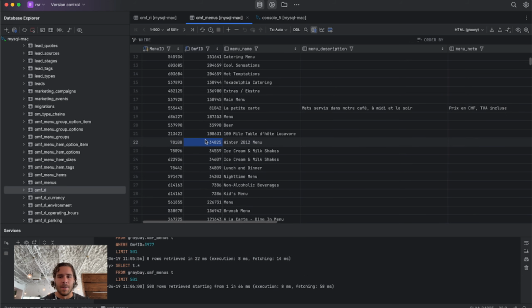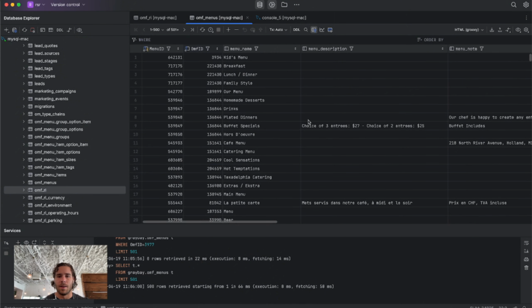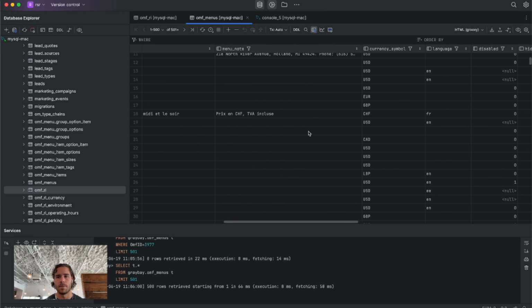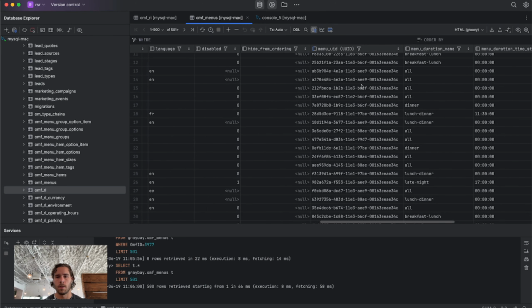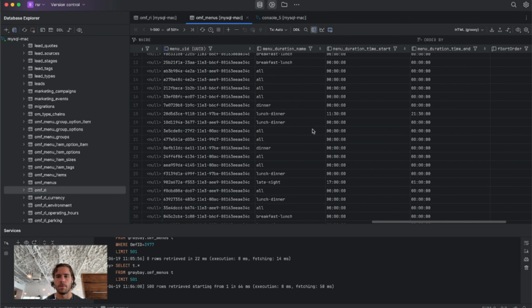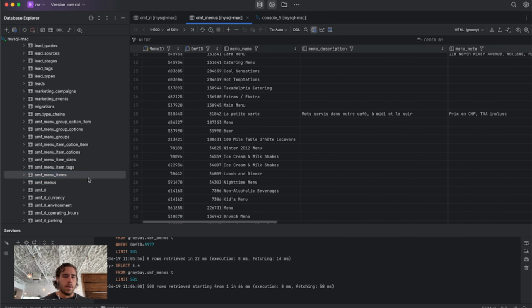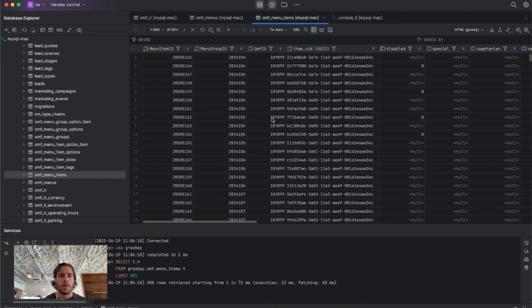So this will link, and these are just different menus, like cafe menu, breakfast, lunch, dinner kind of stuff. And then it's got currency, all this stuff, name. But for each of those menus, we've got menu items.